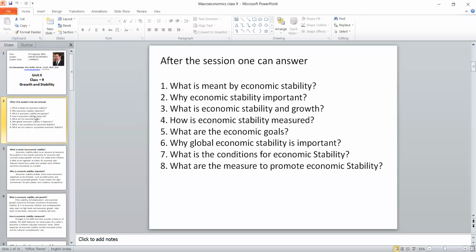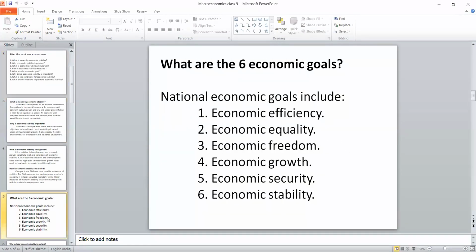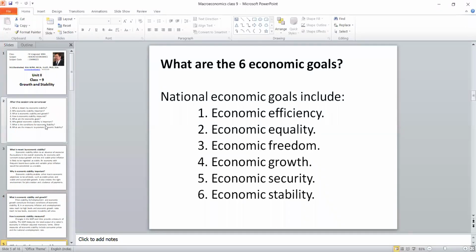And what are the economic goals? There are 6 goals: economic growth, economic equality, economic freedom, economic stability, and... I'm sorry, which one did I miss? Economic efficiency, economic equality, economic freedom, economic growth, economic security, and economic stability.